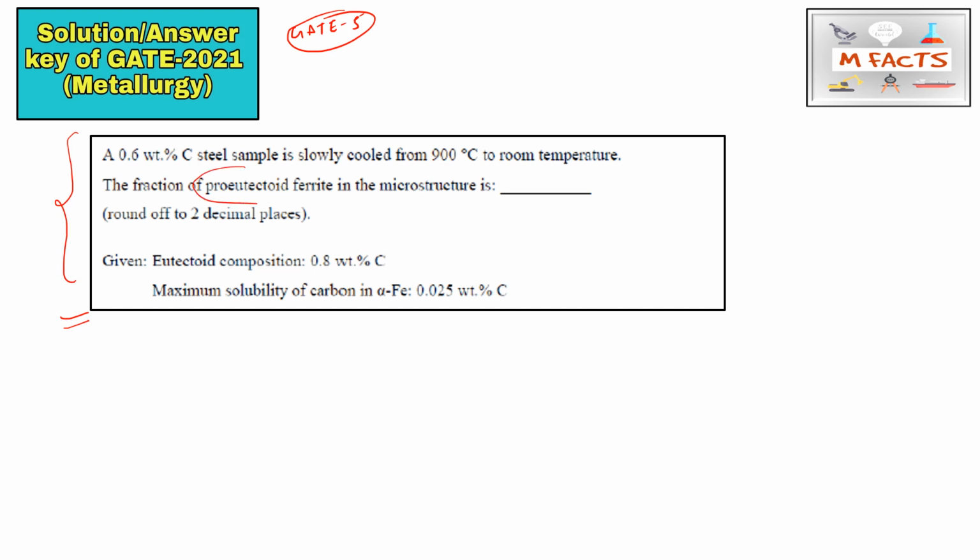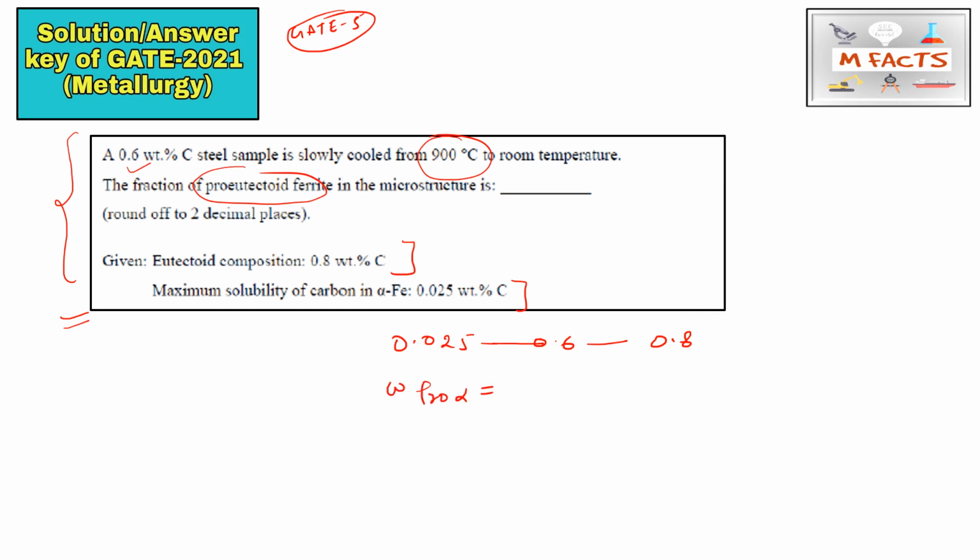and they are asking for the fraction of pro-eutectoid ferrite in the case of a 0.6 weight percent carbon steel sample when slowly cooled from 900 degrees centigrade to room temperature. Here we will take the boundary lines like 0.025, 0.6, 0.8, that is the eutectoid composition, and this is given here also.